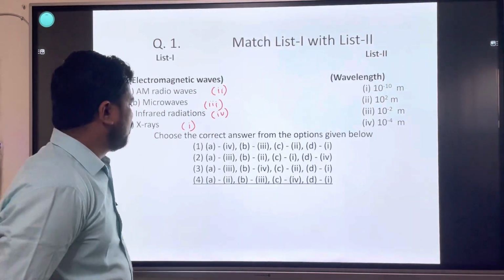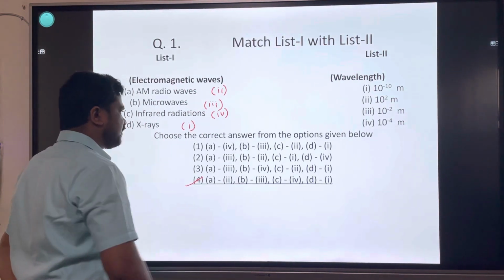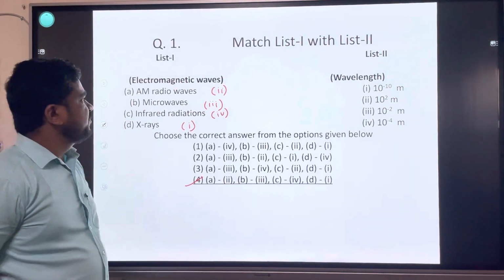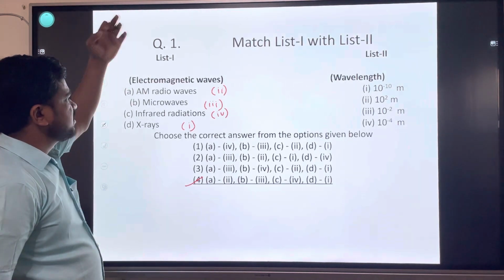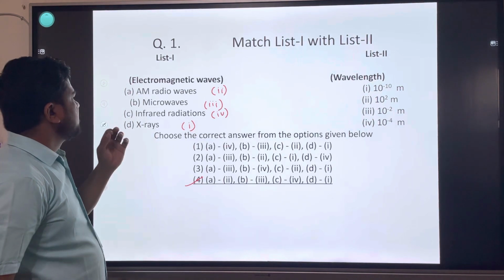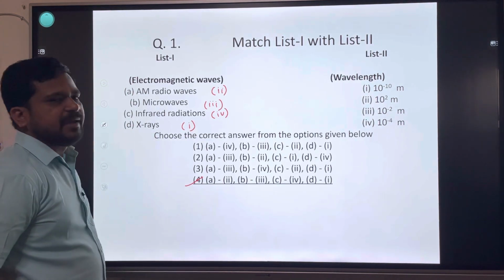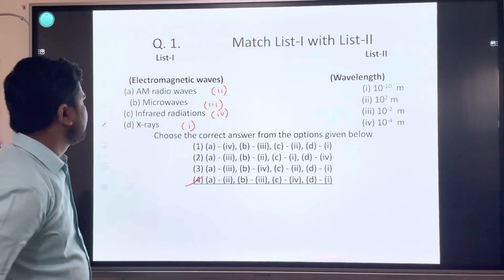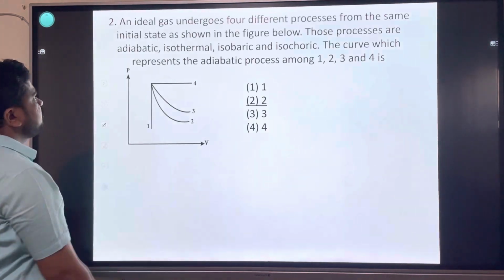So the answer is the fourth option. Keep in mind, AM radio waves have the largest wavelength, smaller wavelength in microwaves, then infrared radiation, and the smallest wavelength is of X-rays. Okay. Come to the next question.